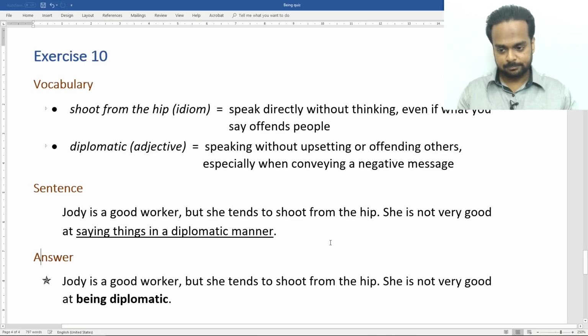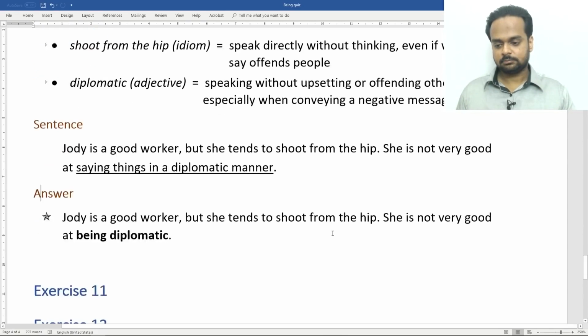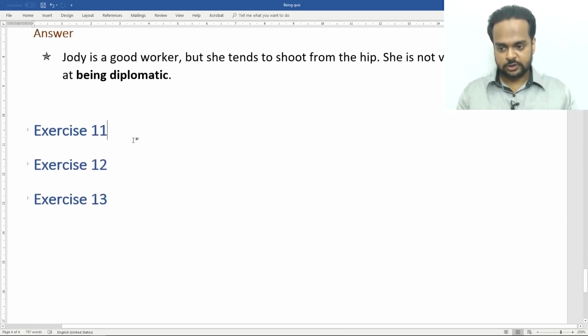Okay, here's the answer. Jody's a good worker, but she tends to shoot from the hip. She's not very good at being diplomatic. So being allows us to nicely shorten this entire clause into just 2 words. All right, exercise 11.